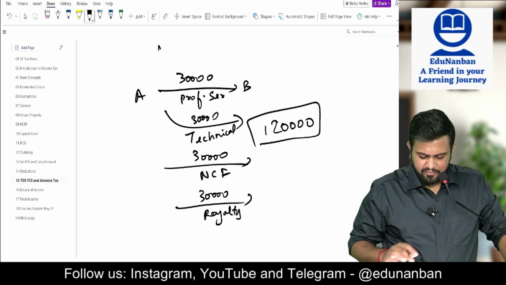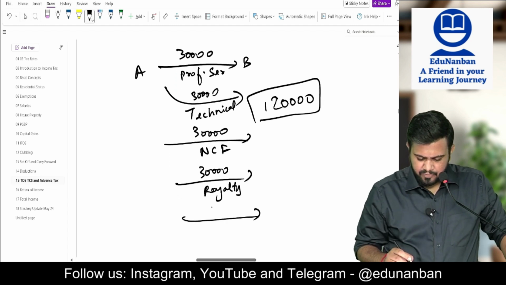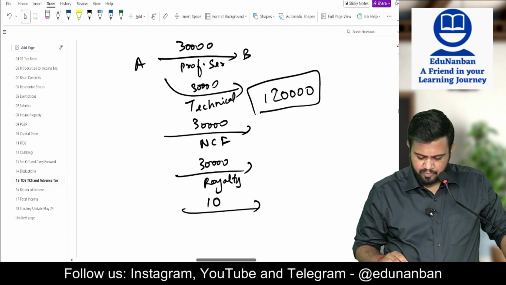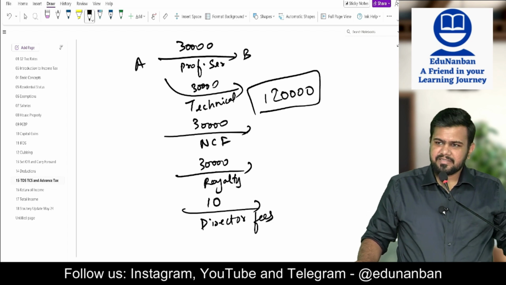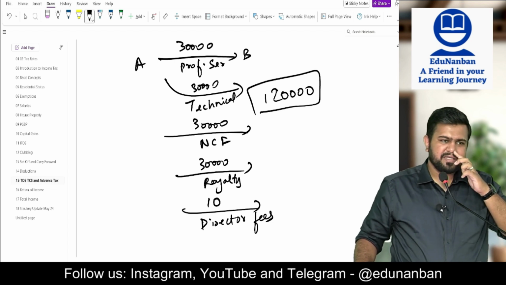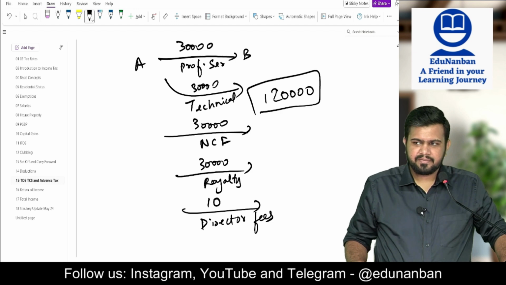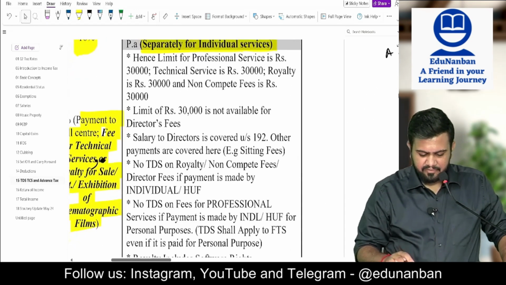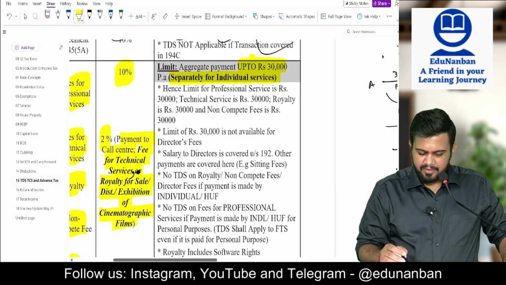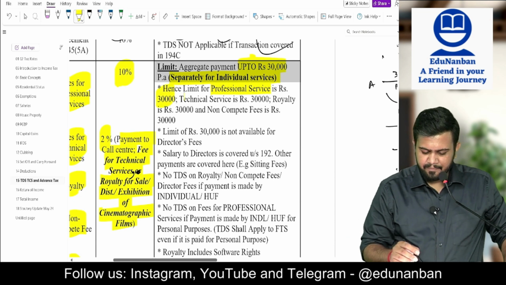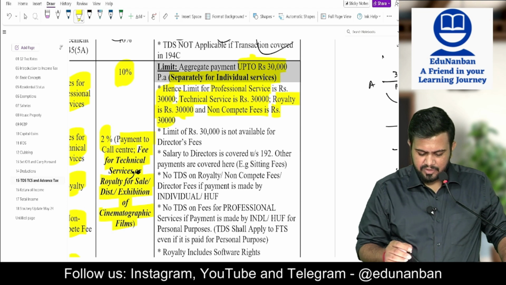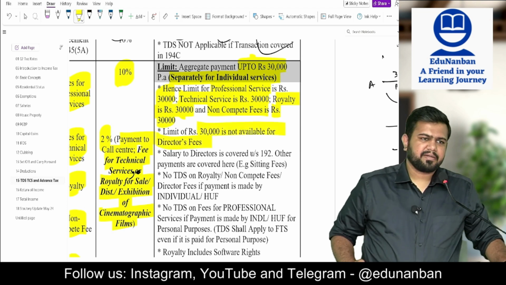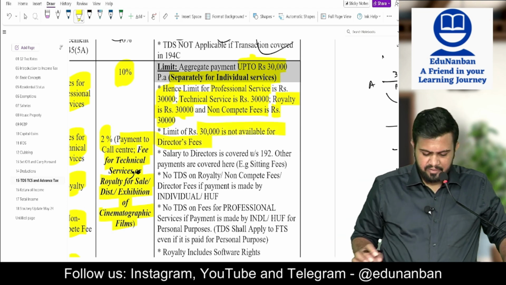But sir, if A made B a payment of rupees 10 for director fees. Is TDS deductible? Answer is yes. TDS is deductible because this 30,000 limit does not apply to director fees. Hence, limit for professional service is 30,000, technical service is 30,000, royalty is 30,000, non-compete fees is 30,000. But it does not apply for director fees.